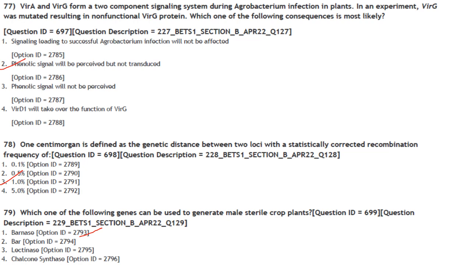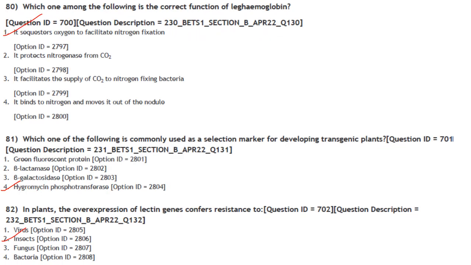Then 1 centimorgan is defined as the genetic distance between two loci with a statistically correct recombination frequency of 1%. Answer is option 3. Which of the following genes can be used to generate male sterile crop plants? So it is the Barnase. Option 1. Then which one among the following is the correct function of leg hemoglobin? So it sequesters oxygen to facilitate nitrogen fixation.